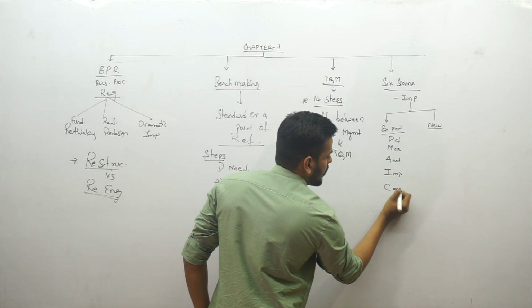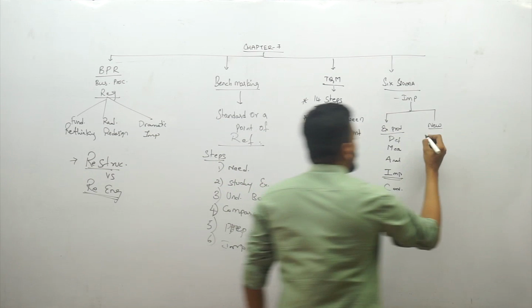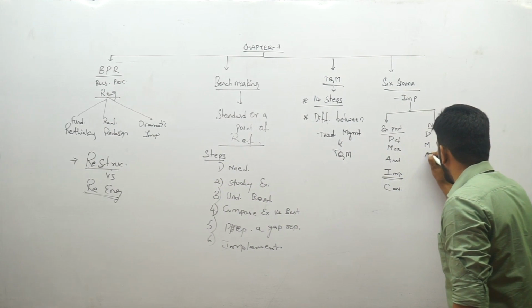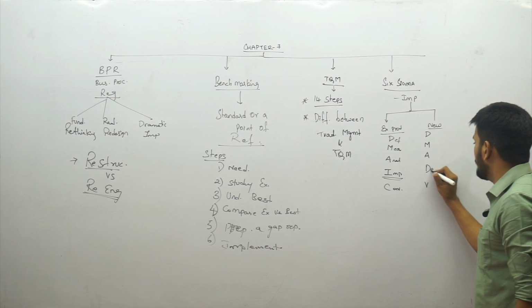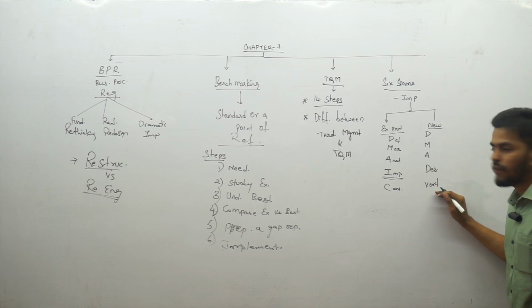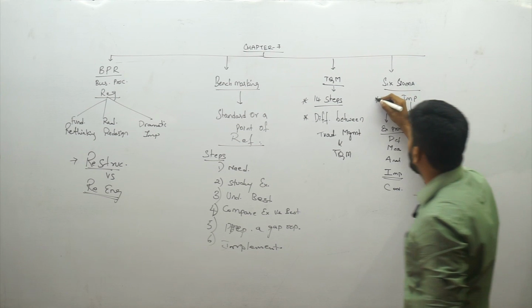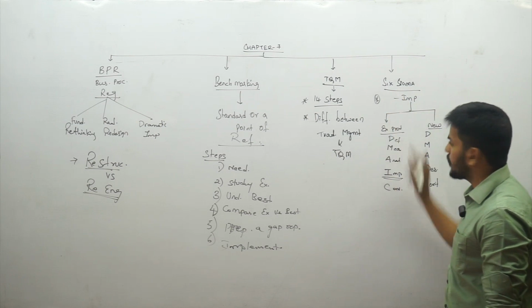The word improve is used because already the process is existing. New product is about DMADV. D for design and V for verify. Since it is not there, design it now and go for verification, right? This is the important question in Six Sigma, very important. How is Six Sigma implemented for new products and existing products?